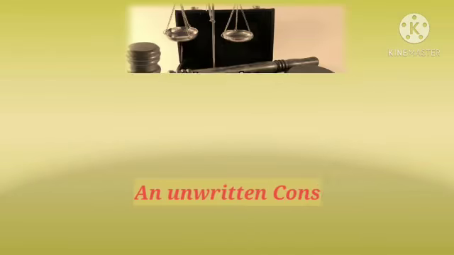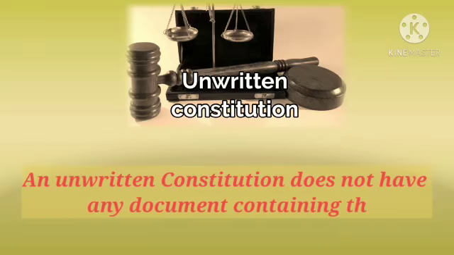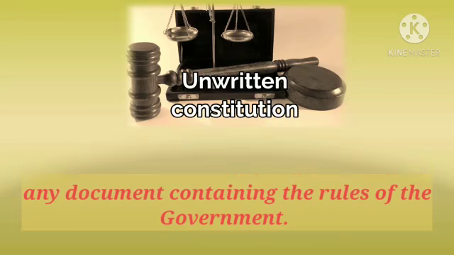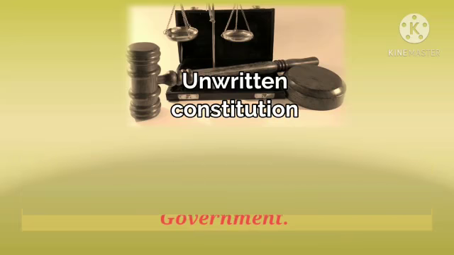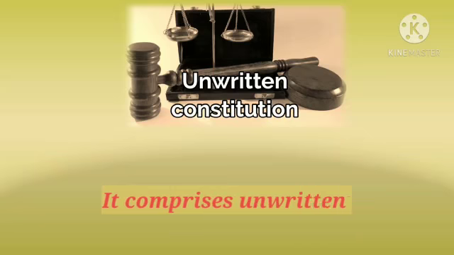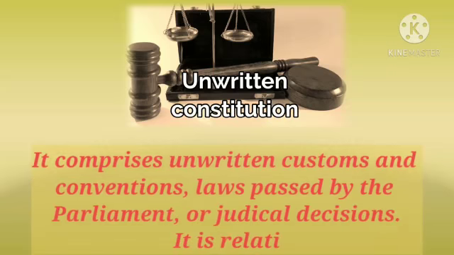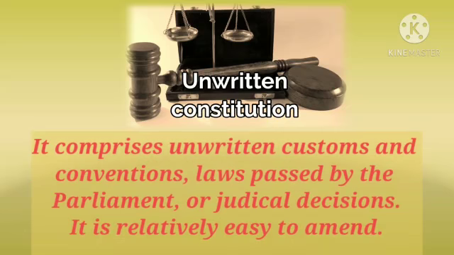An unwritten constitution does not have any document containing the rules of the government. It comprises unwritten customs and conventions, laws passed by the parliament, or judicial decisions.